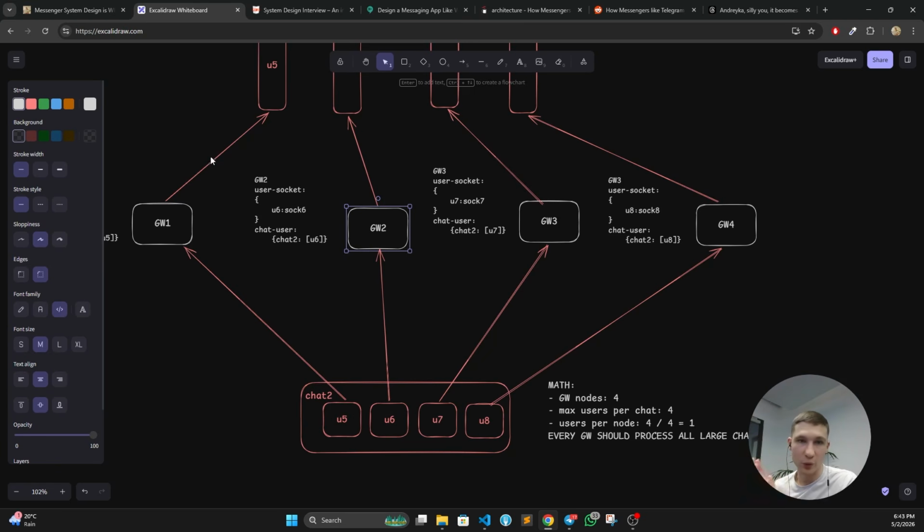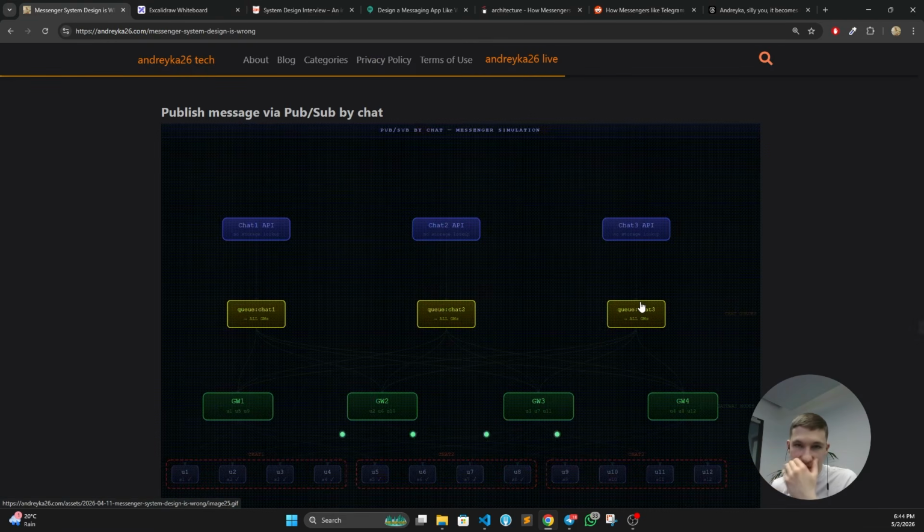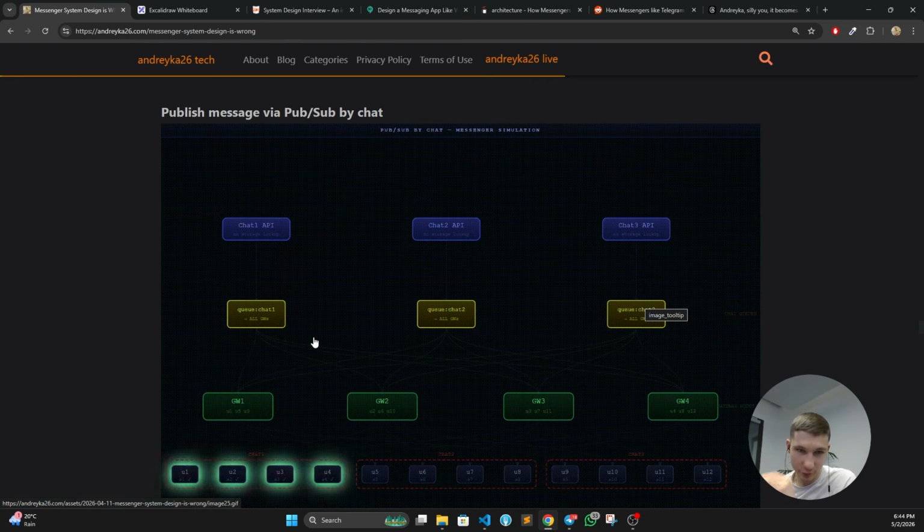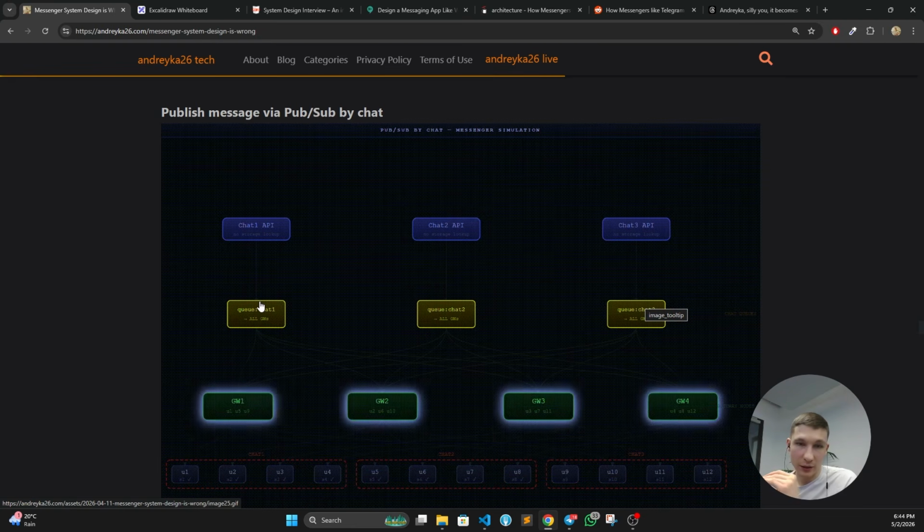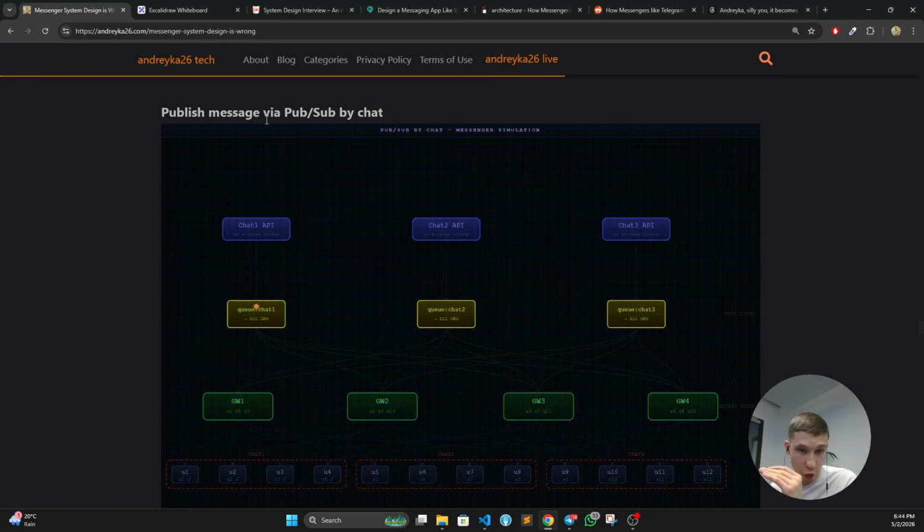You cannot oppose it. As the last approach that I've seen, let's consider queues per chat rather than queues per users. You again see gateway is a bottleneck here, because again, gateway is going to process all the messages from the chat, but at least it will be much better than queues per user. And I will show you why as well.